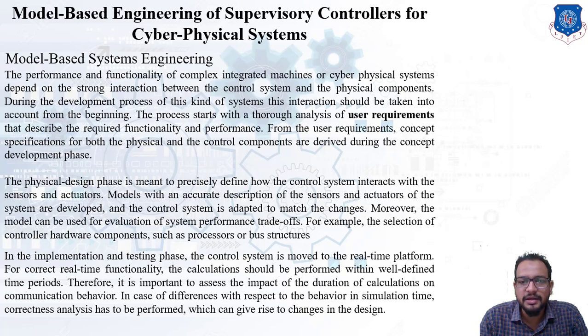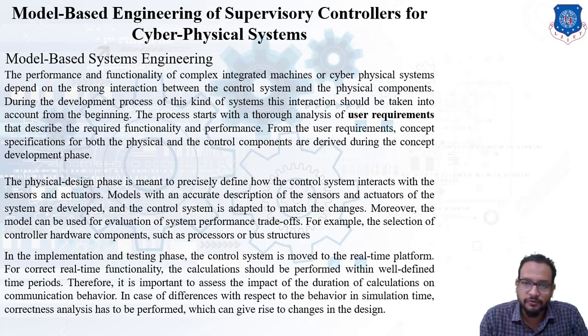For example, if a customer requirement is for a certain component to be produced, let's say a gear, we first have to provide a concept specification for both the physical and control components, which is derived during the development phase.